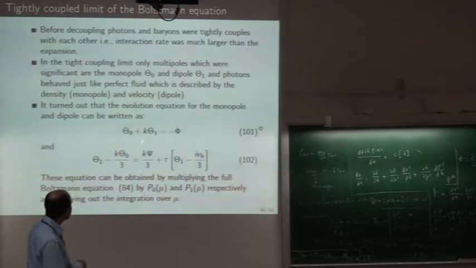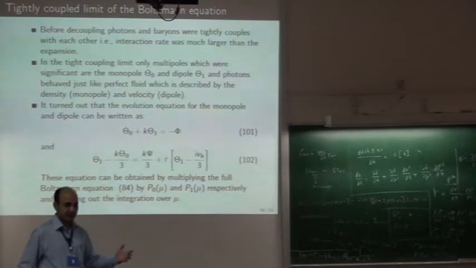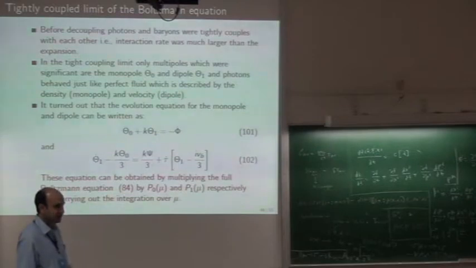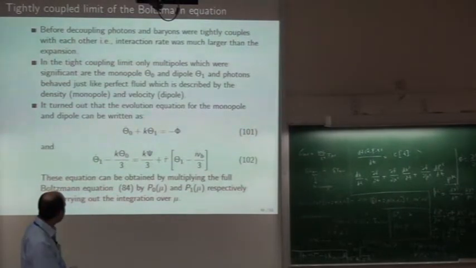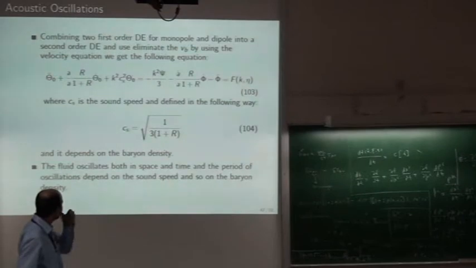You have two first order equations, and it's possible to combine two first order equations and make a single second order equation, which is done many times. In Newtonian mechanics, you write v is dx by dt, a is equal to dv by dt. There are two equations, then you combine them. So this is exactly what we do, and we end up with an equation of this type.